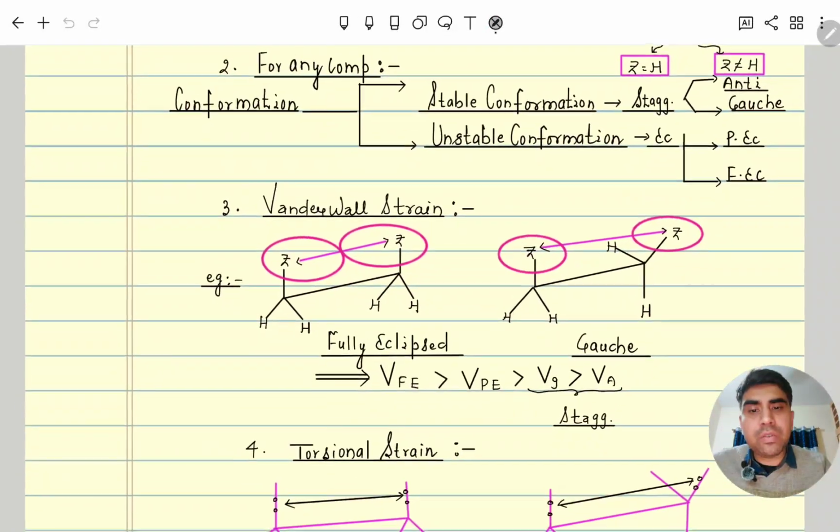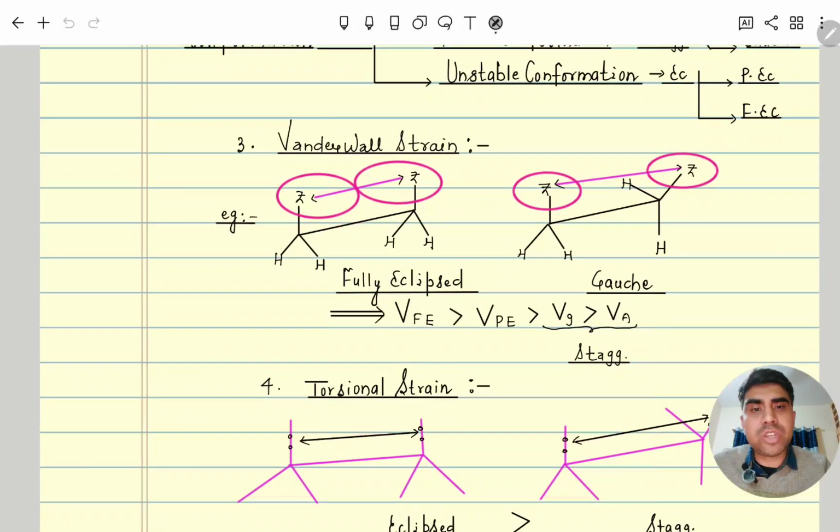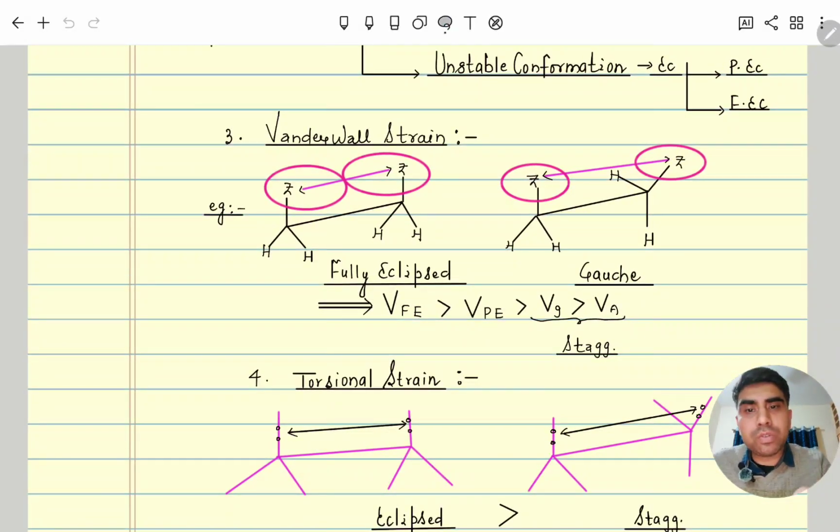Third point, van der Waals strain. So what is van der Waals strain? Whatever atoms or groups of atoms are there, due to steric hindrance, they are unstable. So like you can see in fully eclipsed, steric hindrance is more, meaning van der Waals strain is more, due to that it is less stable. But coming to gauche, comparatively the distance between the bulky groups increases. So due to that, gauche is relatively more stable than fully eclipsed.